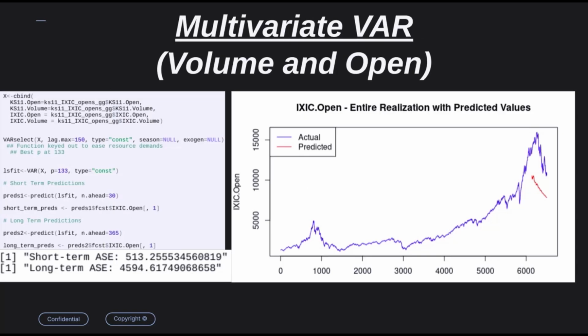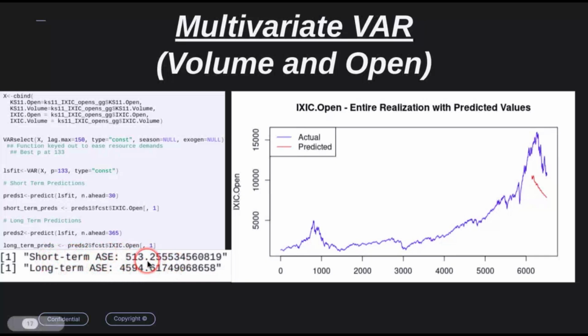Our first VAR model sought to look at volume and opening data for the KOSPI and the NASDAQ indexes. When we ran the multivariate VAR using volume and opening data, we found that the square-rooted ASEs were indeed larger than what we got from our univariate models, in both the short term of 30 days and the long term of 365 days.